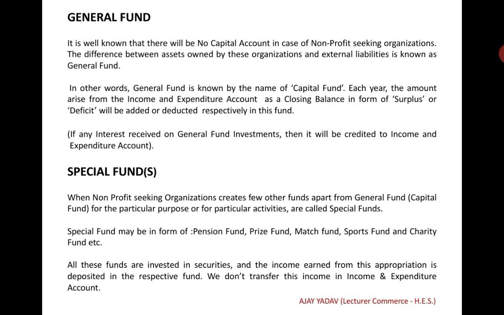Special funds. When non-profit seeking organizations create a few other funds apart from the general fund for a particular purpose or for a particular activity, these are called special funds. Special funds may be in the form of pension fund, prize fund, match fund, sports fund, and charity fund. All these funds are invested in securities, and the income earned from this appropriation is deposited in the respective fund. We don't transfer this income to the income and expenditure account.